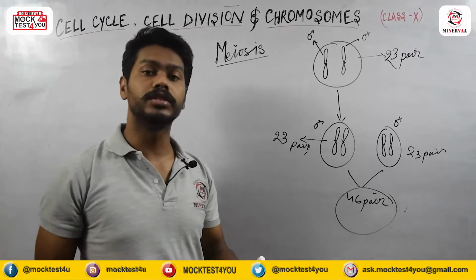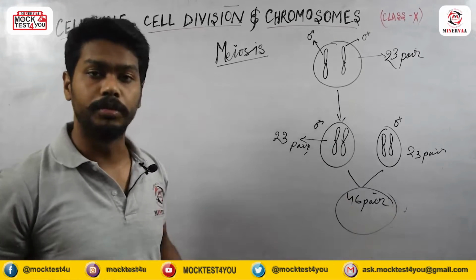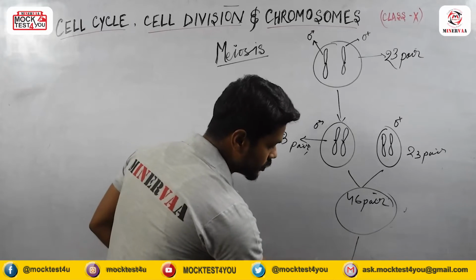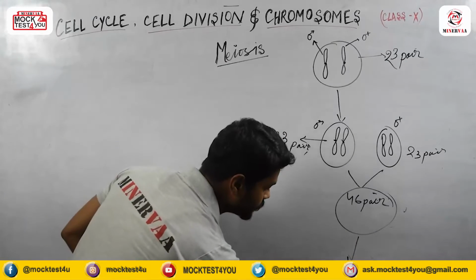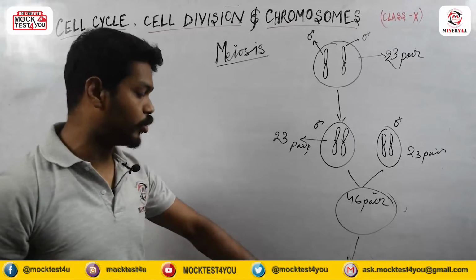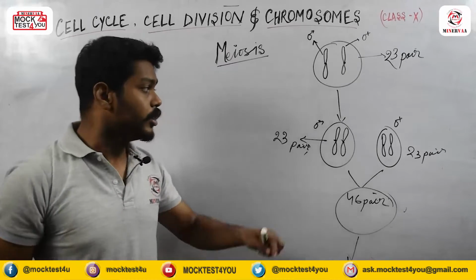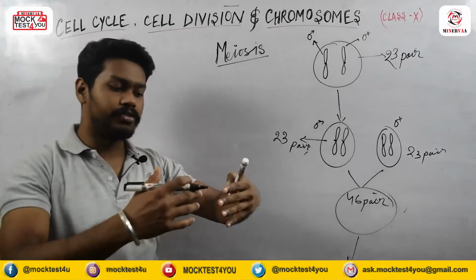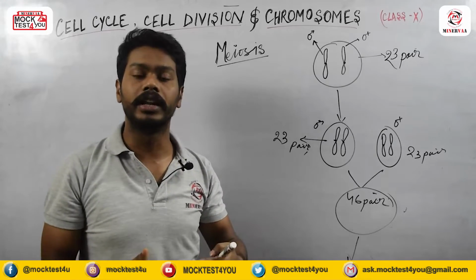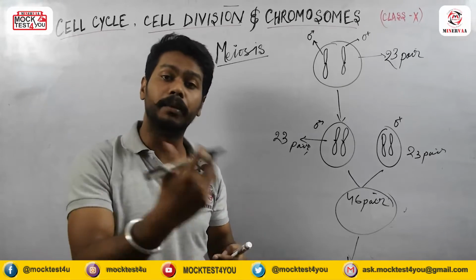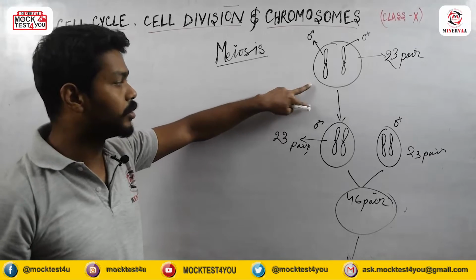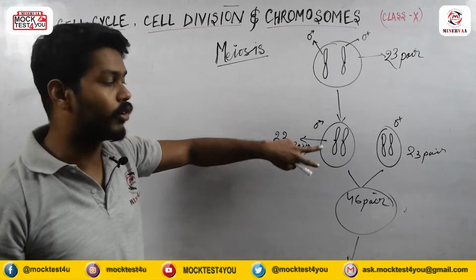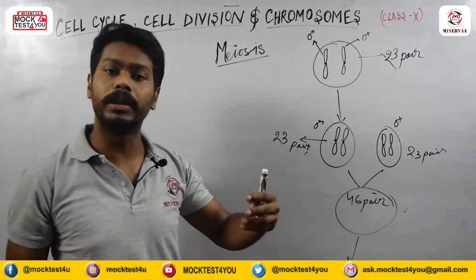So that will produce double the number of chromosomes again, 92 pairs of chromosomes. So in every next generation, it will keep doubling its chromosome number if the chromosome number does not reduce during the formation of gametes.